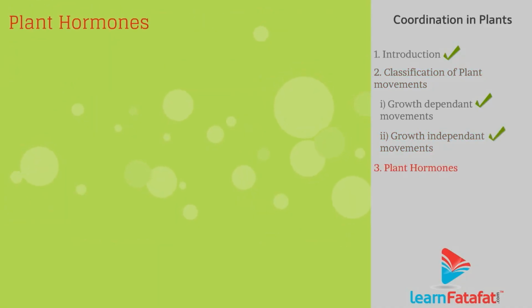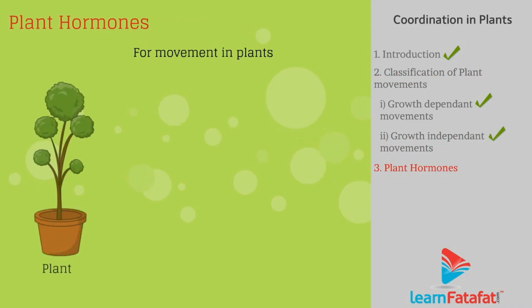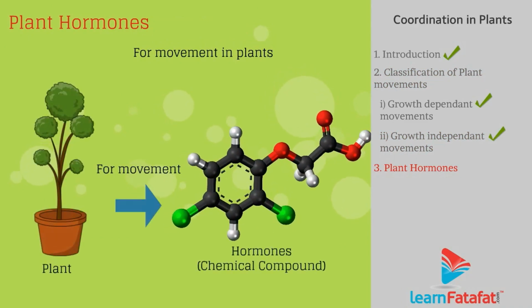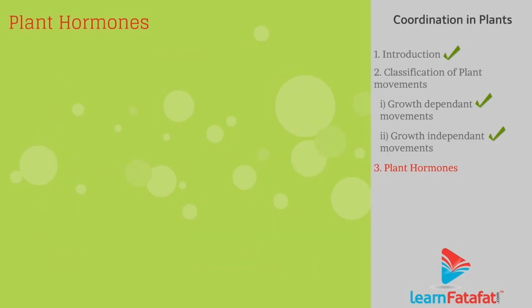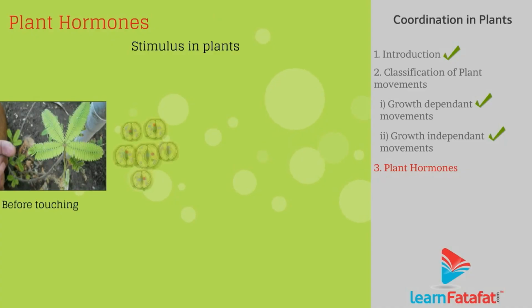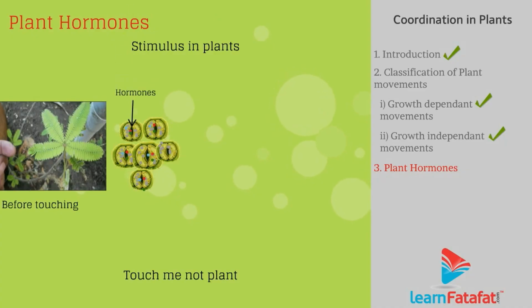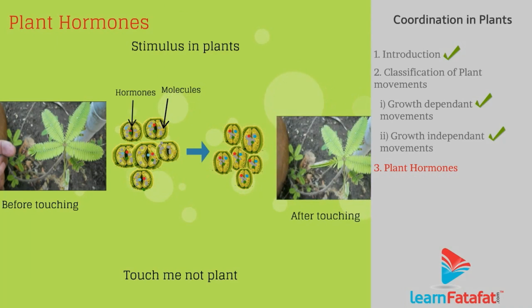Plant hormones. Movements in plants take place with the help of chemical compounds called hormones. Whenever a plant cell experiences a stimulus, it releases a hormone that reaches the adjacent cell. Cell surfaces have molecules which help to identify molecules and accordingly change the content of the cell and help the plant to perform a specific action.